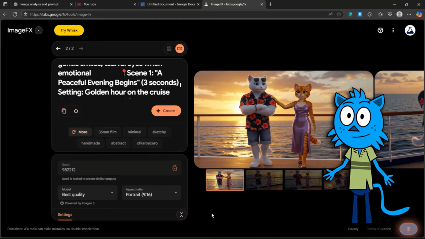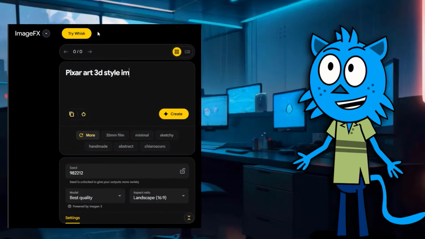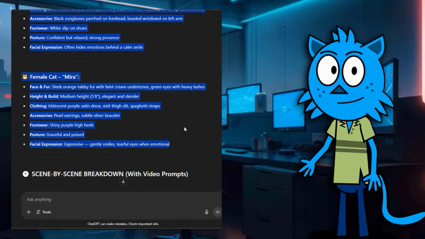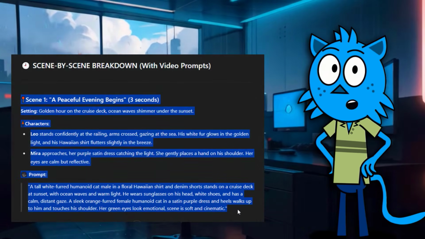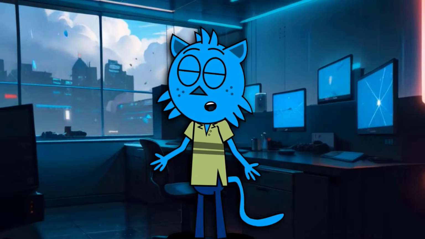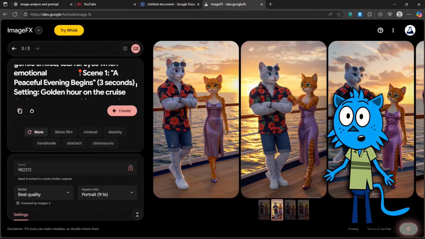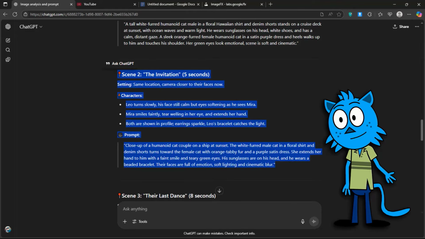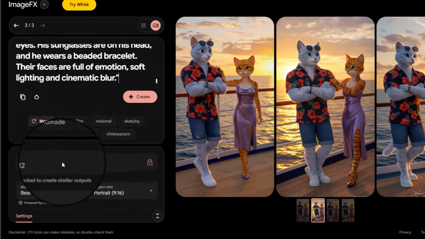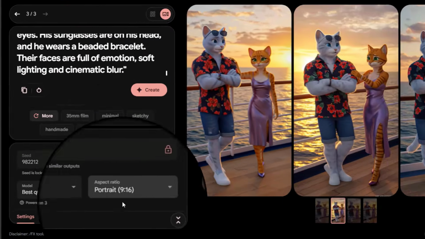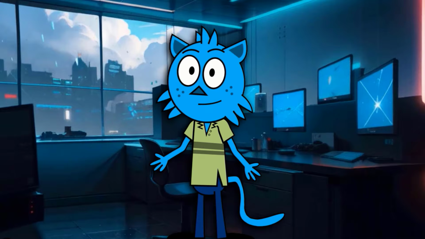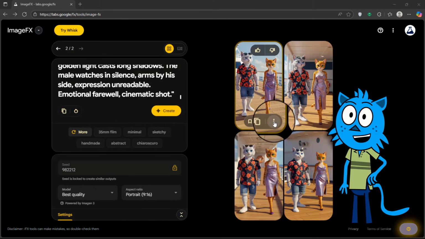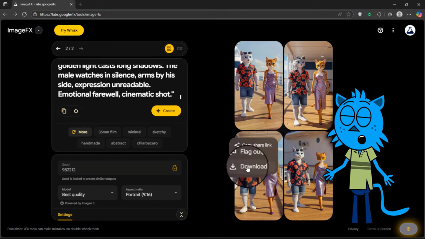Let's summarize it. Add Pixar Art 3D Style Image of. Add Main Character Descriptions. Add Scene 1, Characters, and Video Prompt. Let's make another image. Since the art style and main character description stay the same, delete the first scene and paste the next scene prompt. Check the seed and aspect ratio again and hit Create. Repeat this process by changing only the scene portion to create all your images. Hover on the image, click the 3 dots, and download the image.